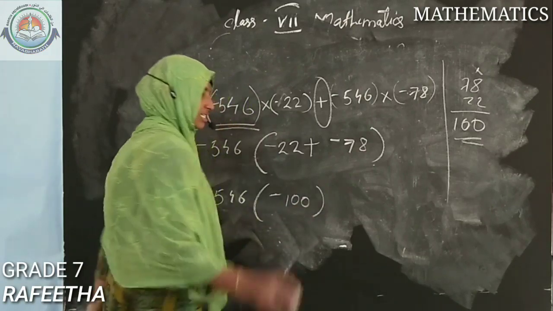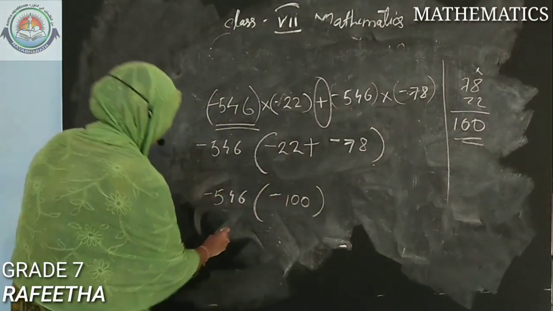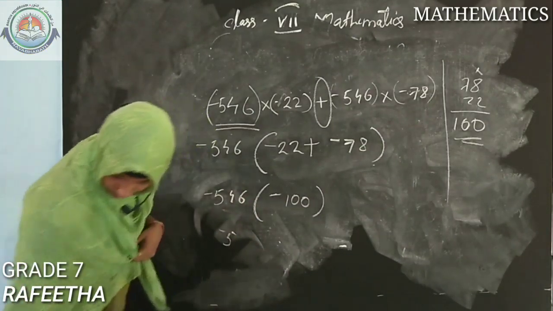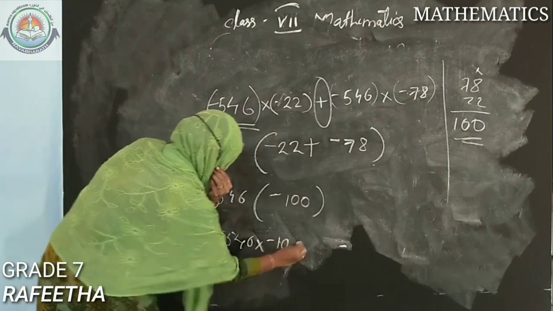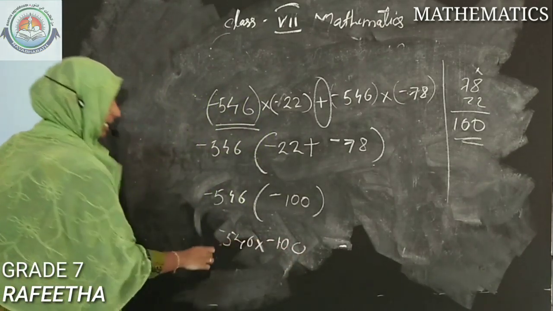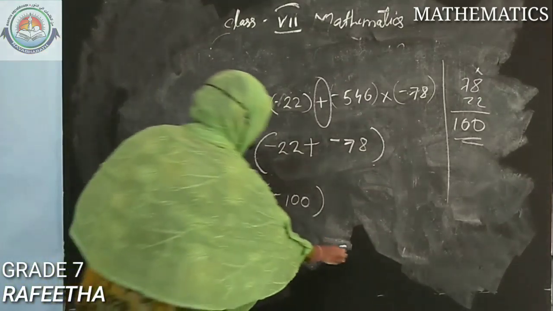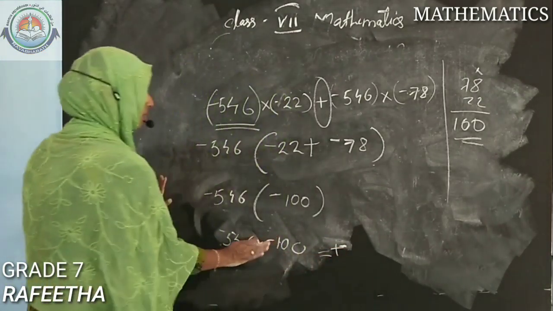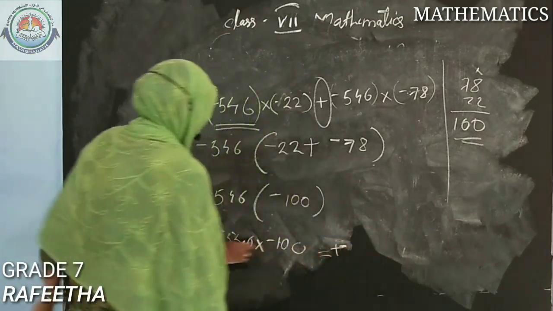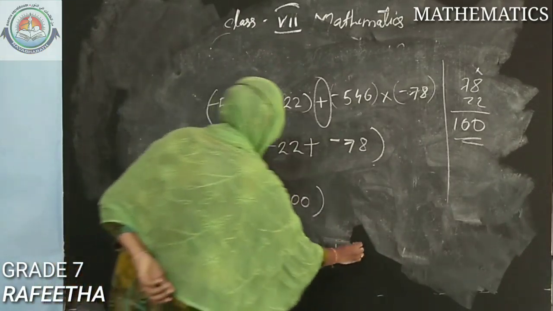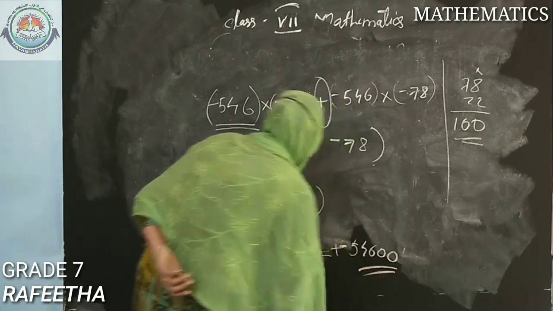I said just before, if no operation is there, bracket means multiplication. So minus 546 is multiplying with minus 100. If both signs are negative, the answer will be positive. So no need of putting the positive sign. Just multiplying with 1, that is 5, 4, 6 and 2 zeros will be there.